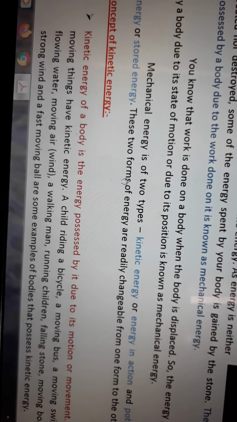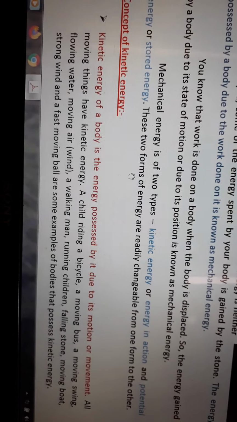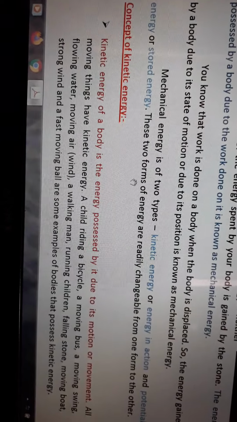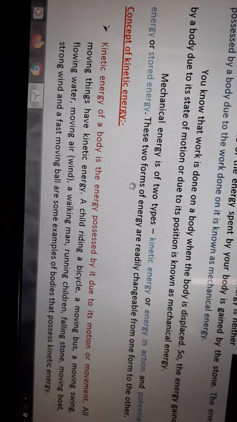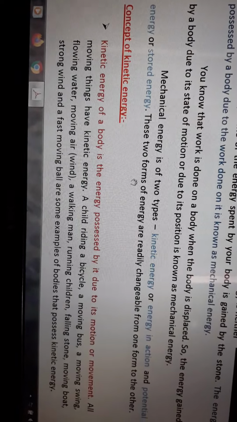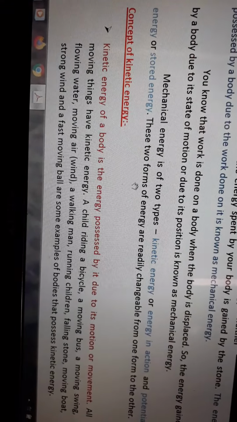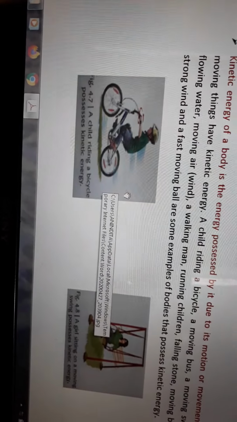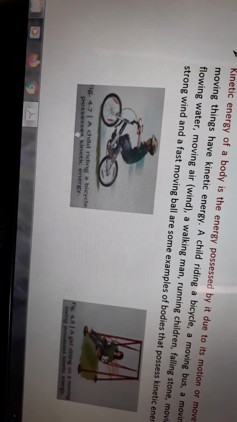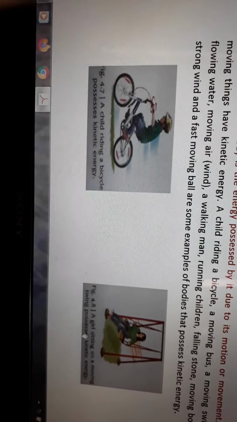So kinetic energy of a body is the energy possessed by it due to its motion or movement. All moving things have kinetic energy. For example, a child riding a bicycle, a moving bus, a moving swing, flowing water, moving air or wind, a walking man, running children, a falling stone, a moving boat, strong wind and a fast moving ball are some examples of bodies that possess kinetic energy. See here, a child riding a bicycle possesses kinetic energy. A girl sitting on a moving swing possesses kinetic energy.